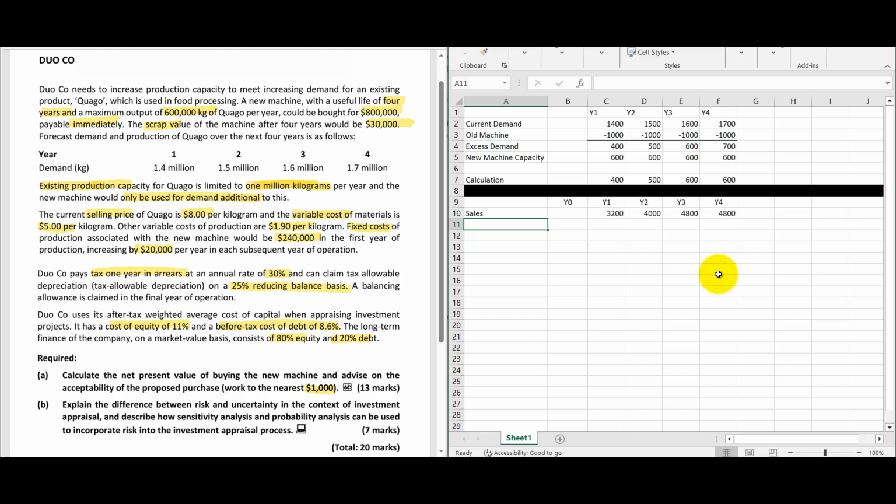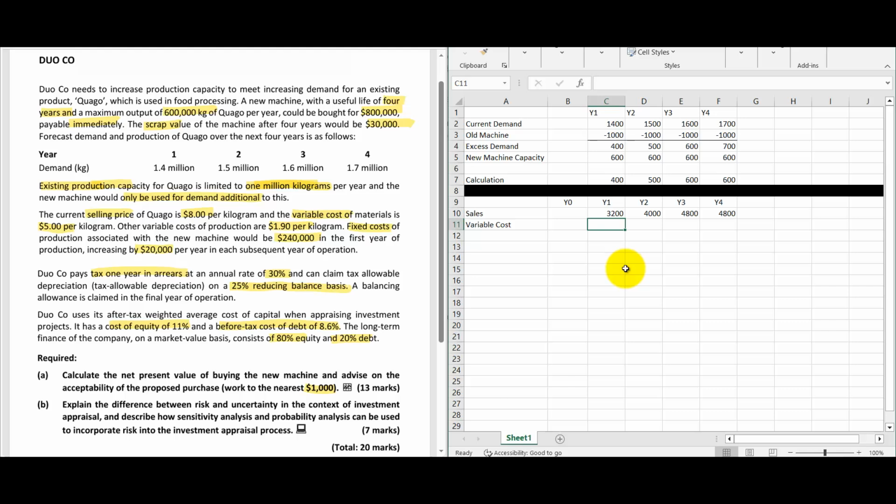Variable cost. So how much is the variable cost they have given? Variable cost of the material is $5 per kilo. Other variable cost of production, $1.9 per kilo. So variable cost, then I'll take the total at once. 5 plus 1.9, 6.9.